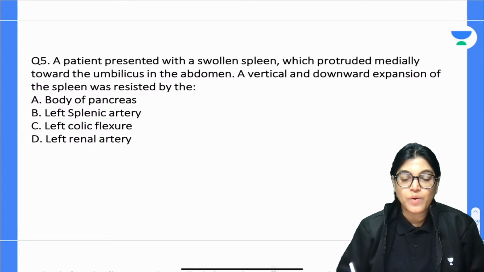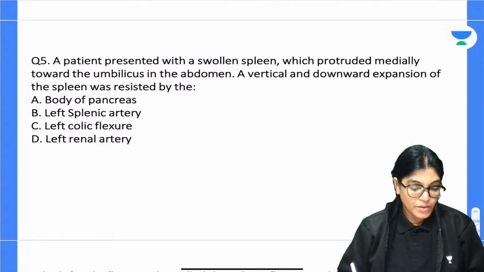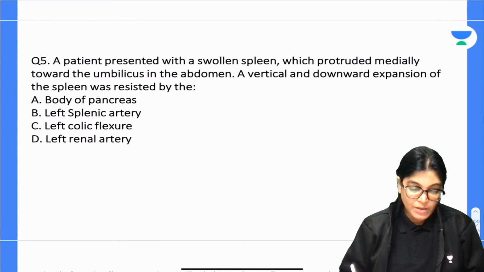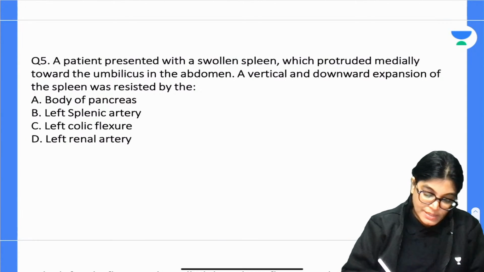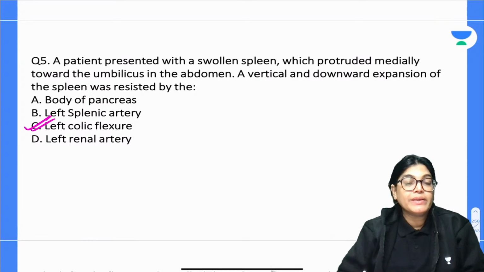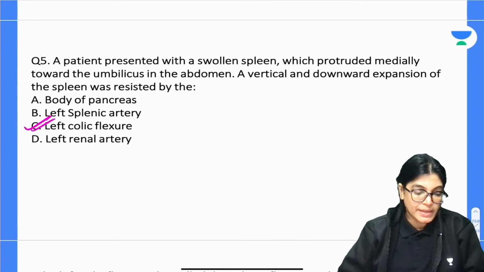Which is the correct one? Okay, so waiting for others to reply. I got one answer, C. Okay, so C is perfectly correct answer. Left colic flexure is the correct answer.